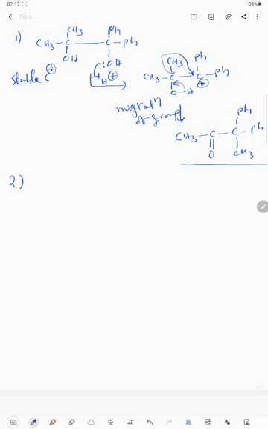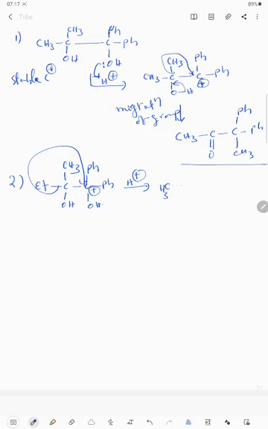that is ethyl C CH3 OH and C Ph Ph and OH. So in acidic medium, here a carbocation will be formed, and the ethyl group will be migrated. Then the product is CH3 C double bond O and C ethyl group Ph and Ph.